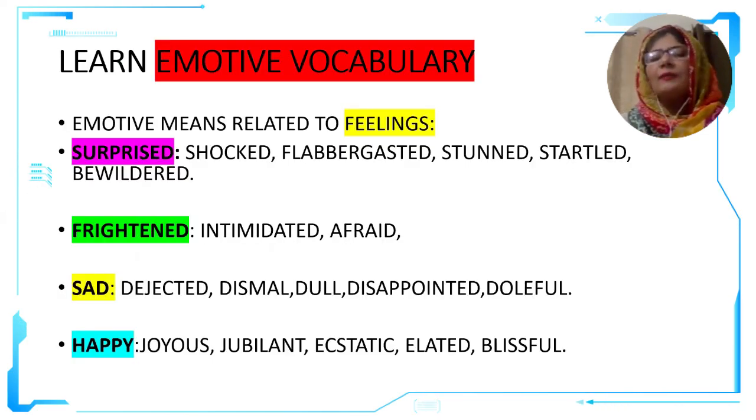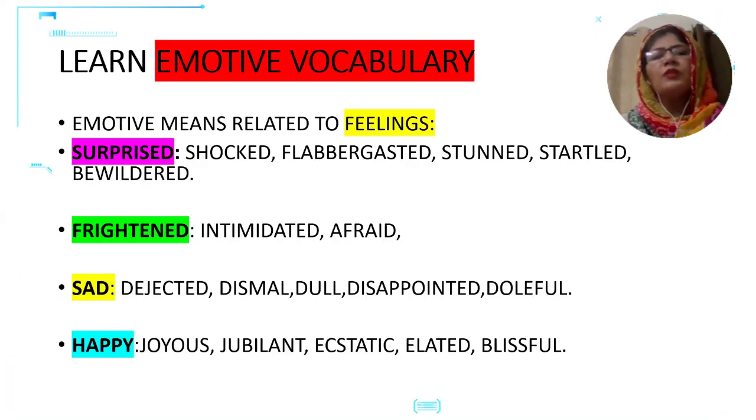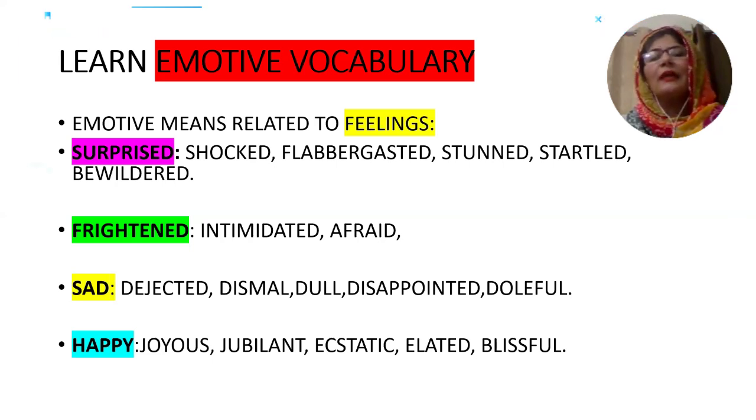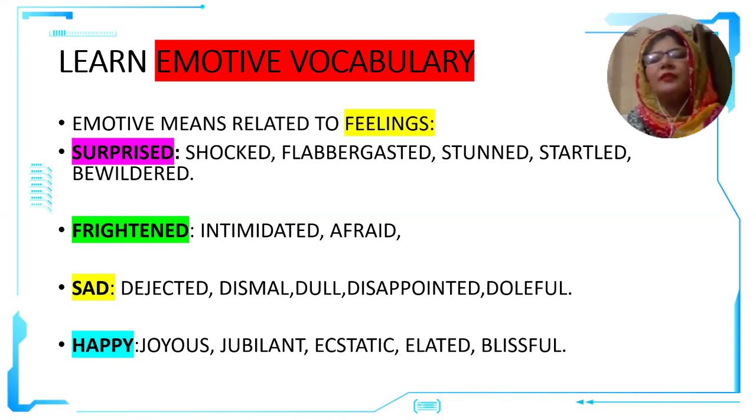And last but not the least, the most important vocabulary that I suggest you should memorize before appearing in your CIEs is emotive vocabulary. Now, what is emotive vocabulary? Something which describes our emotions and feelings.